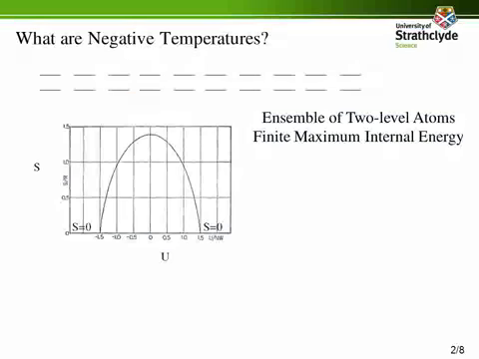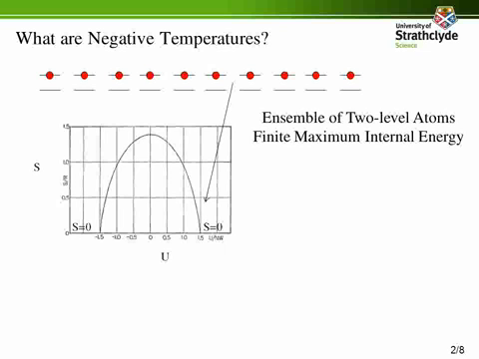First of all, we want to clarify the meaning of negative temperatures by considering an ensemble of two-level atoms, where the total internal energy is bound. In the minimum energy state, all the atoms are in the ground state. Since this state is perfectly ordered, its entropy is zero. But so is the entropy for the maximum energy state, where all the atoms are in the excited state.